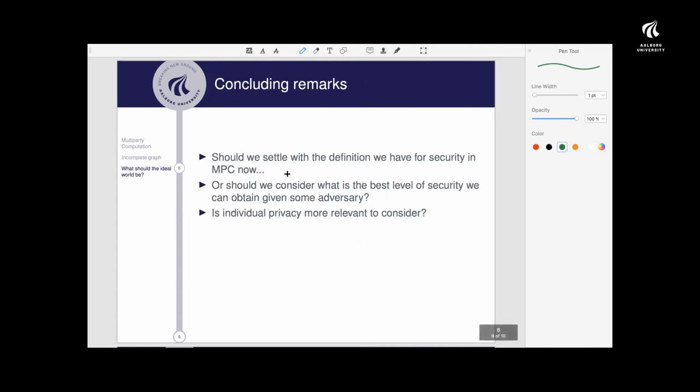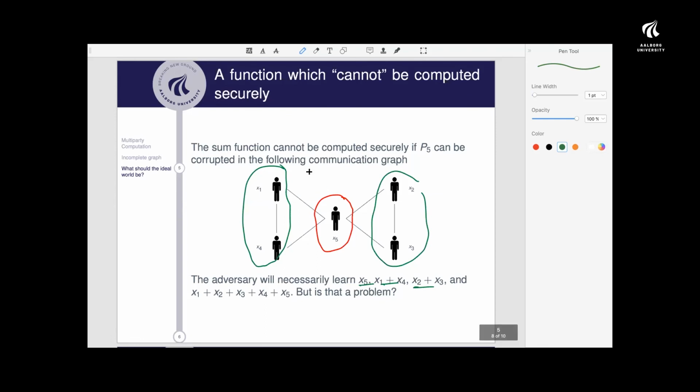So my concluding remarks would be: should we settle with the definition we have for security in MPC now, or would it make more sense to consider what is the best level of security we could obtain? For instance, could it be okay to obtain that level of security in this situation here?